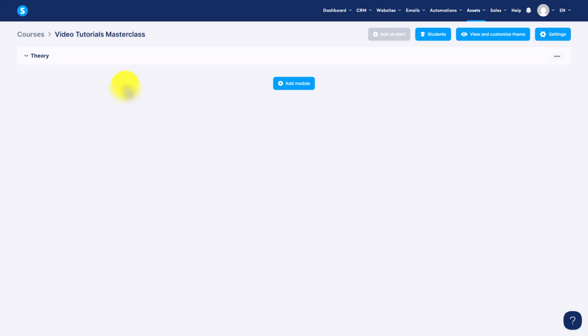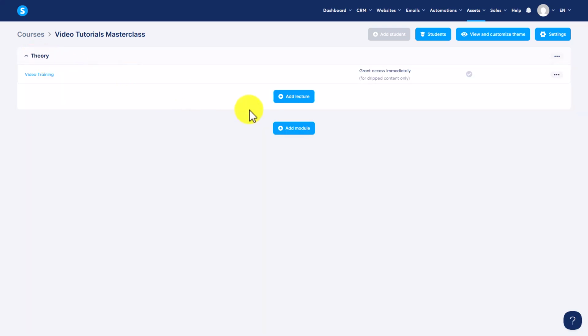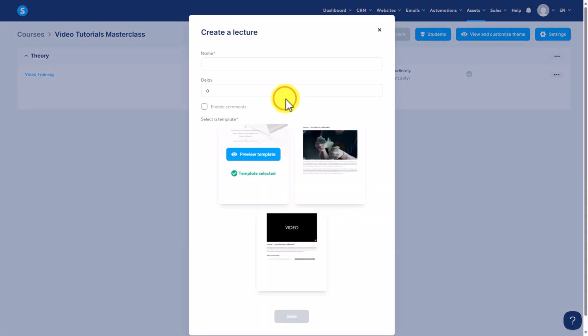Once you set up your course, you can then set up modules. And a module is just a separation area. For example, you'll see here that this is a module. If we click inside of that module, it has a lecture. So when you want to add in a separator, you are typically going to need to start with a module and click on Add Module. In this particular case, we added the module Theory. Once we have the module Theory, we can then add in a lecture.